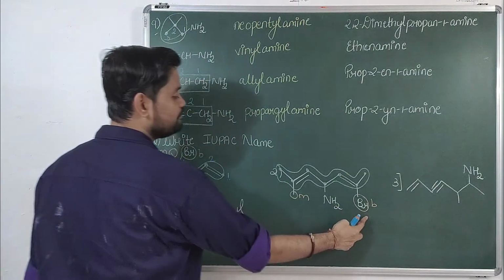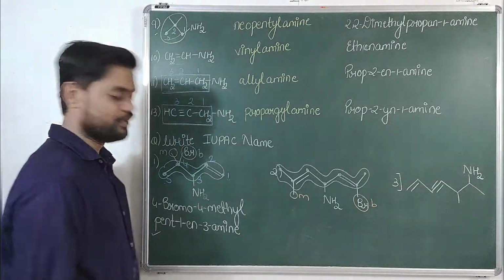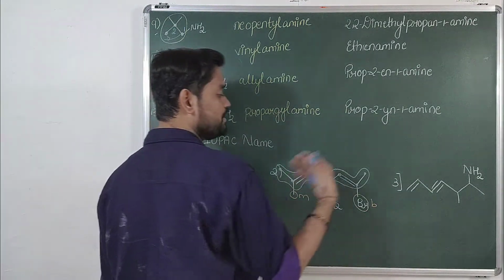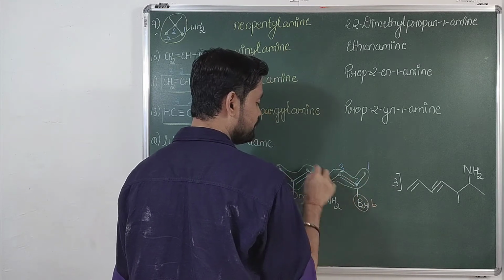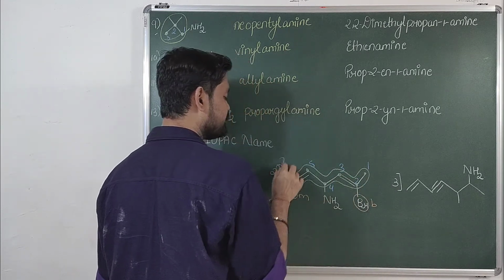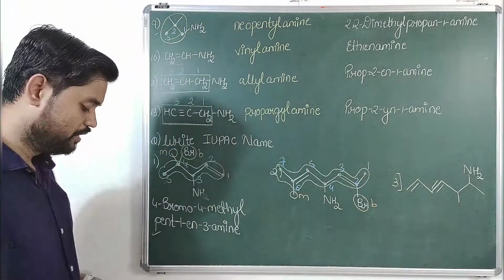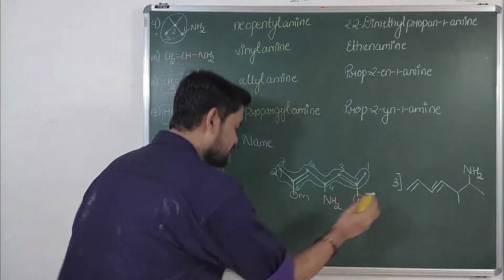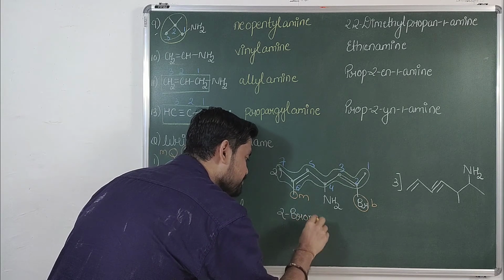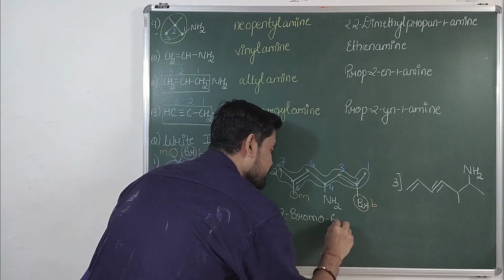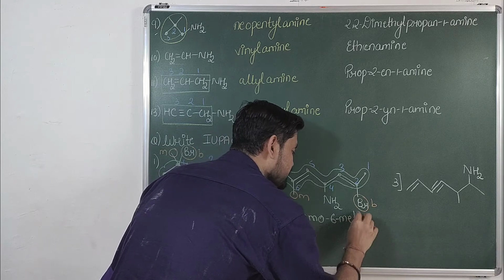It starts with bromo, B. It starts with methyl, M. So obviously B comes first, so we'll do the numbering from the right hand side: 1, 2, 3, 4, 5, 6, 7. Now if I write its name, it will be 2 bromo. Prefixes come first, that means substituents. 2 bromo, then 6 methyl.